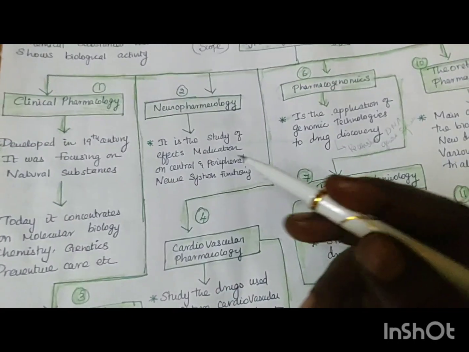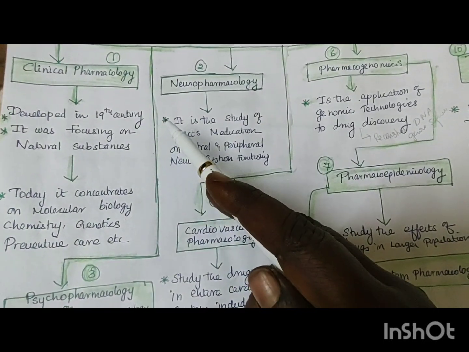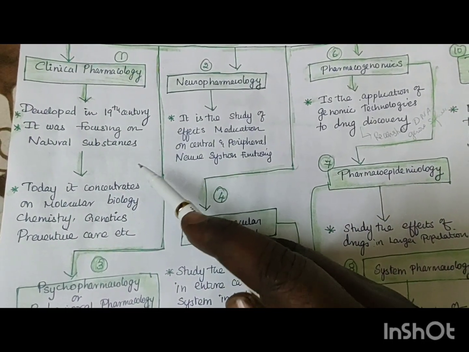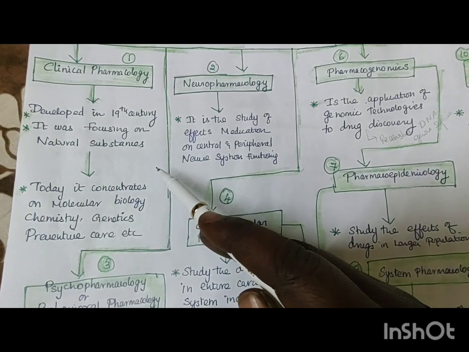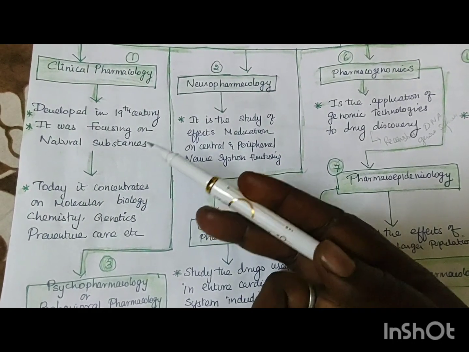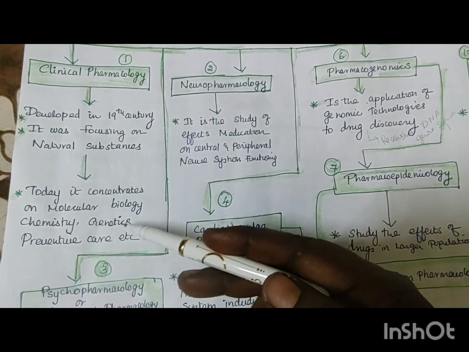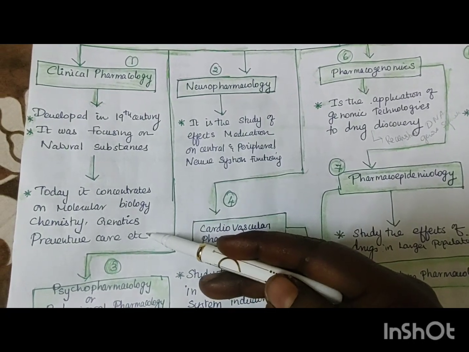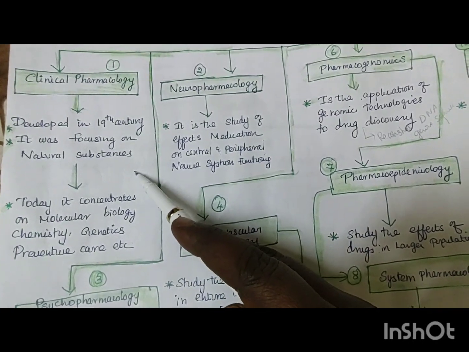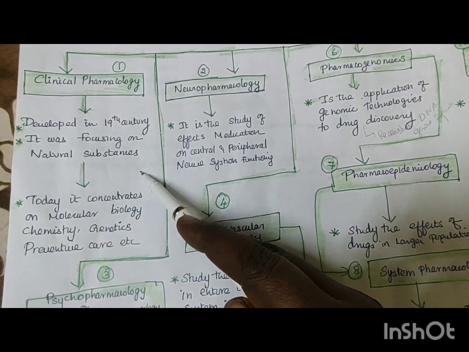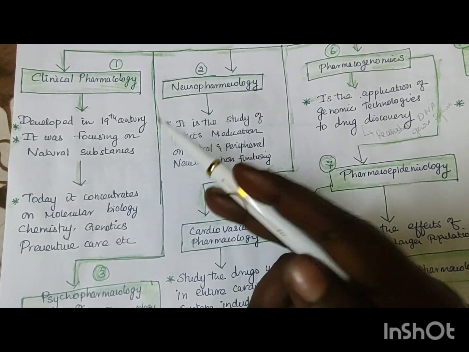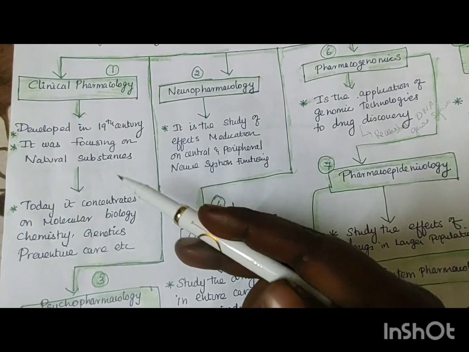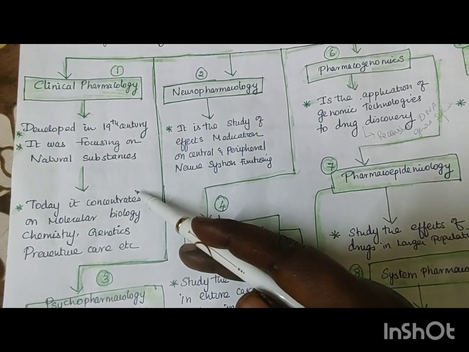For example, the first one is called clinical pharmacology. It developed in the 19th century. It was focusing on natural substances. What are natural substances? Today natural substances are of concern to molecular biology, chemistry, genetics and preventive care, etc. So natural substances means food as a medicine. If you take cinnamon powder, it will reduce your cholesterol. Like that, it started in the 19th century.